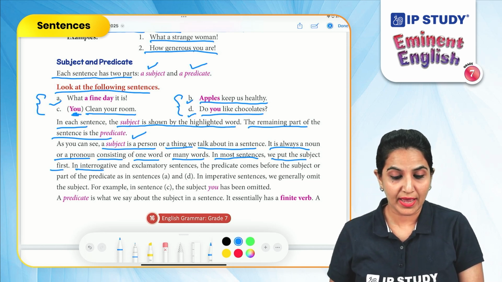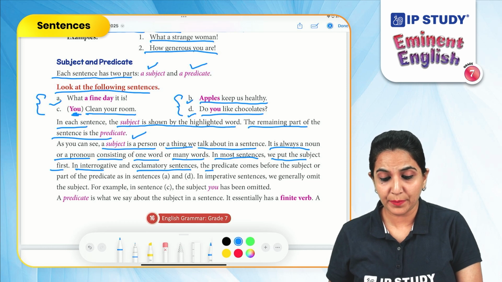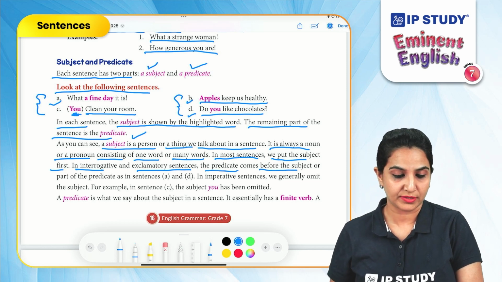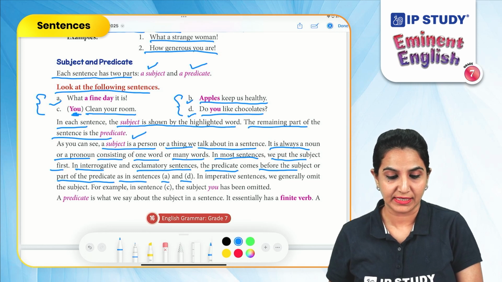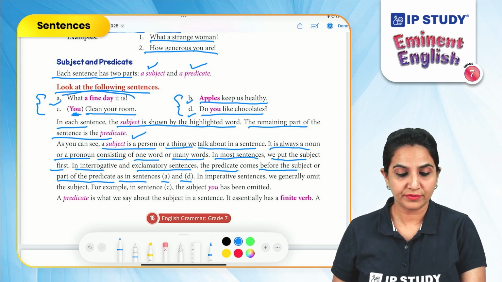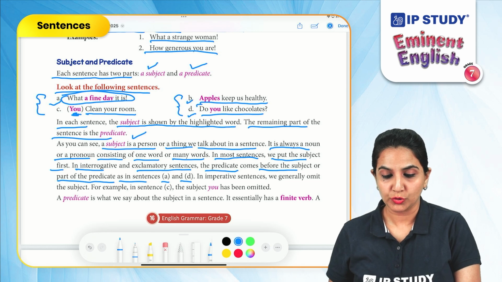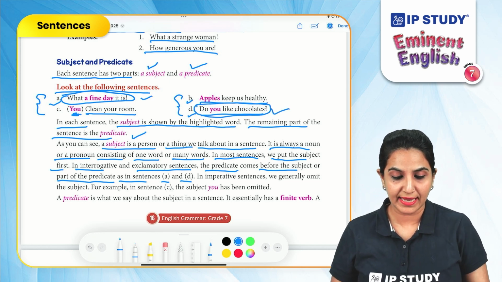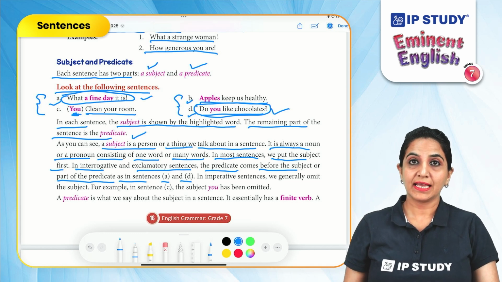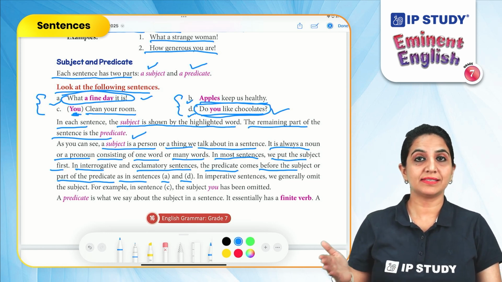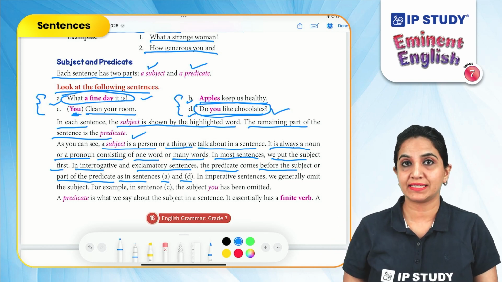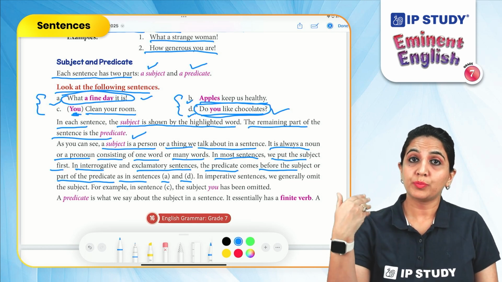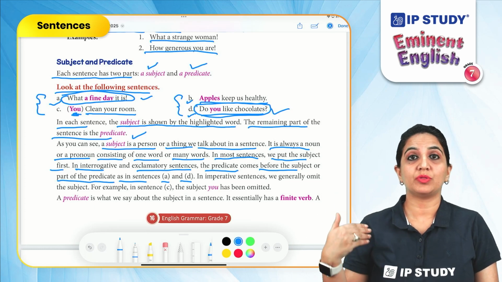In interrogative and exclamatory sentences, the predicate comes before the subject or the part of the predicate, as in sentence A and D. Like, what a fine day it is. Do you like chocolates? In both of these sentences, A and D, the predicate is before the subject. That means in exclamatory sentences and in interrogative sentences, we put the predicate first and then we put the subject.